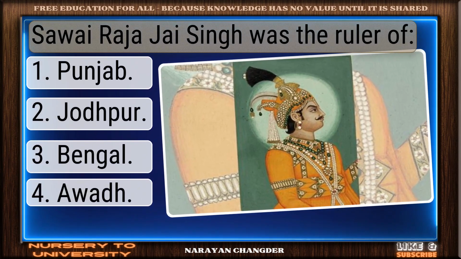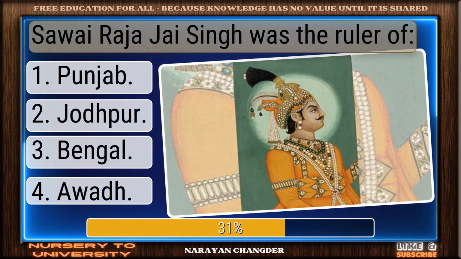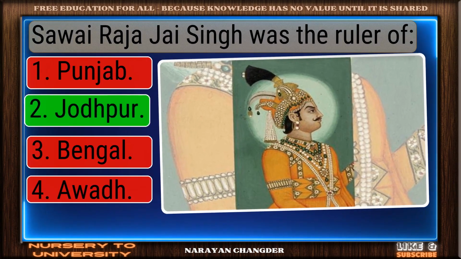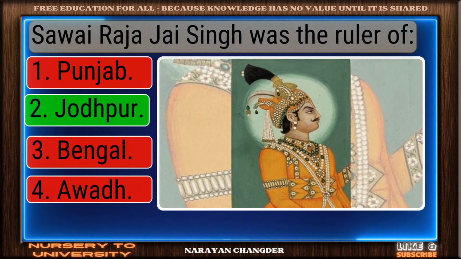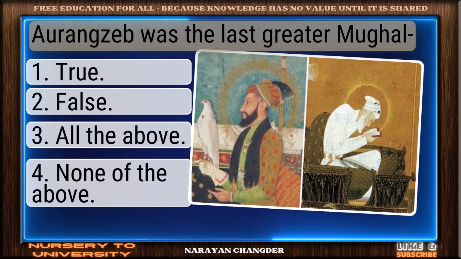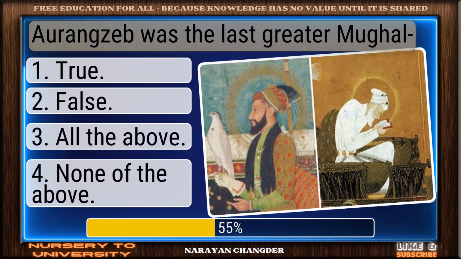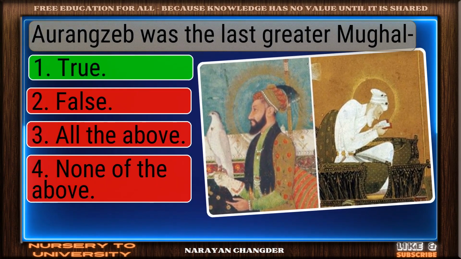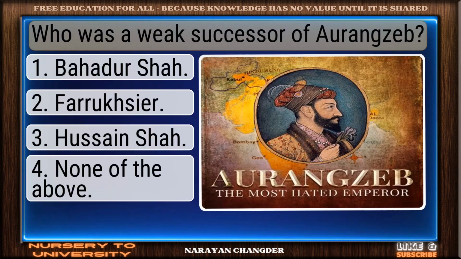Raja Jai Singh was the ruler of dash. Bravo. Jodhpur is the answer. Aurangzeb was the last great Mughal. Perfect. True is the correct choice.